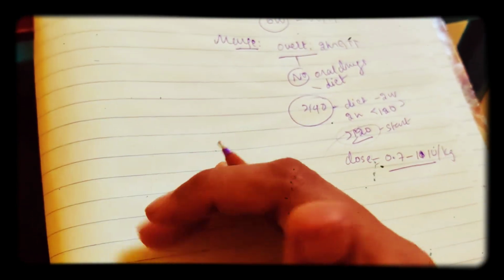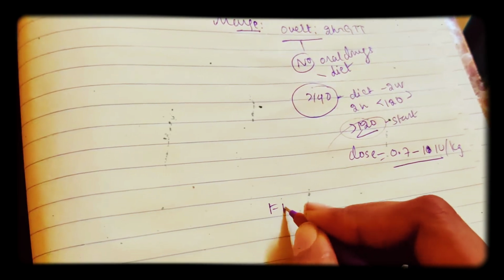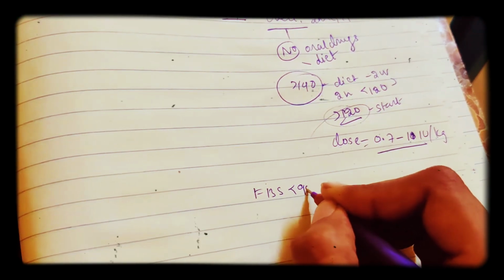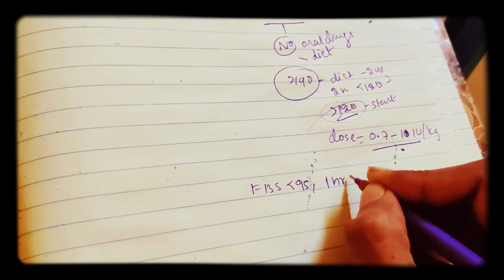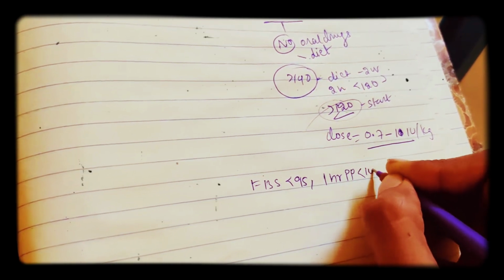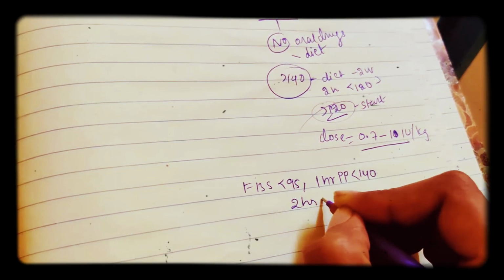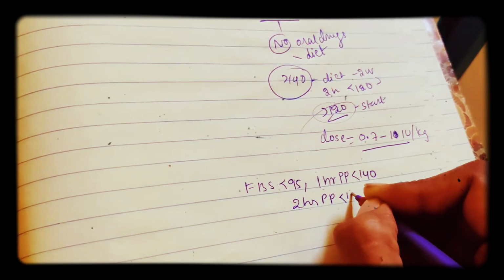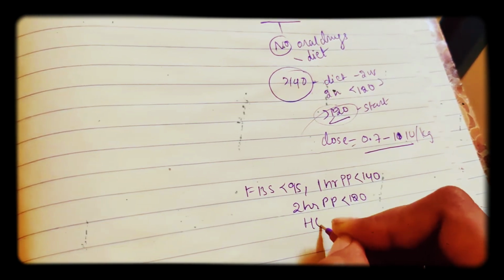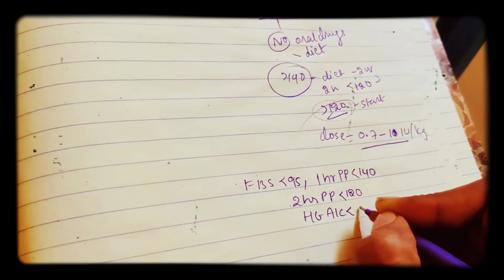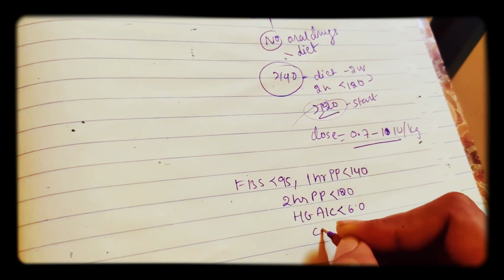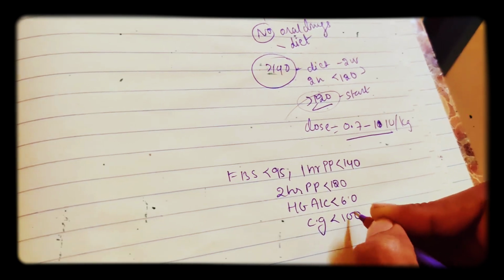Metabolic goals for insulin treatment. FBS should be less than 95, 1 hour PP should be less than 140, 2 hour PP should be less than 120, HbA1c should be less than 6, and capillary glucose should be less than 100. What are all these values?